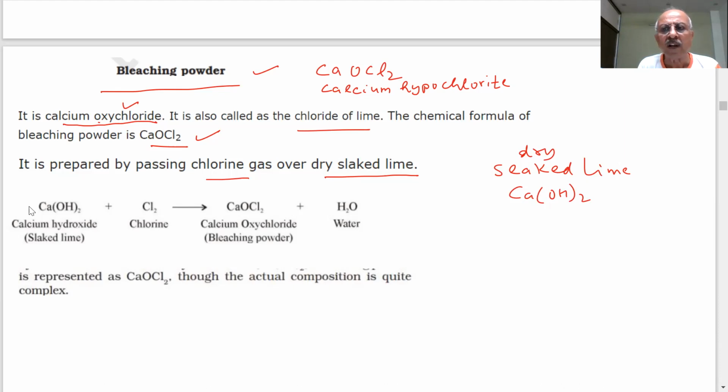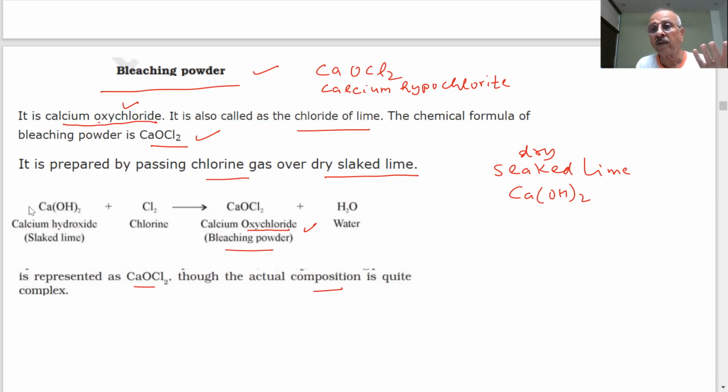This is slaked lime. When chlorine is passed over this, you get calcium oxychloride, which is the bleaching powder. It is represented by CaOCl2, but the actual composition is more complex. We are in 10th class, so we are not going into more detail. For our purpose, we are using CaOCl2.